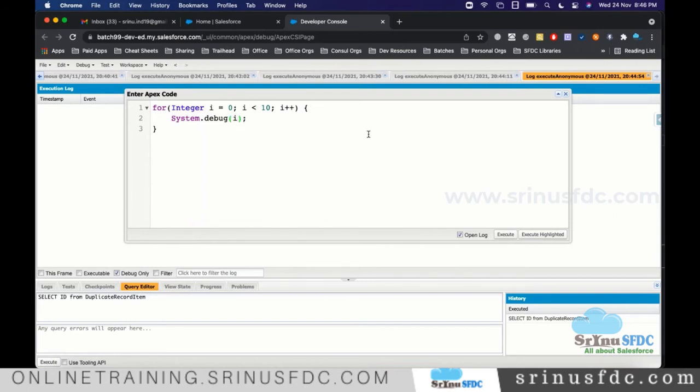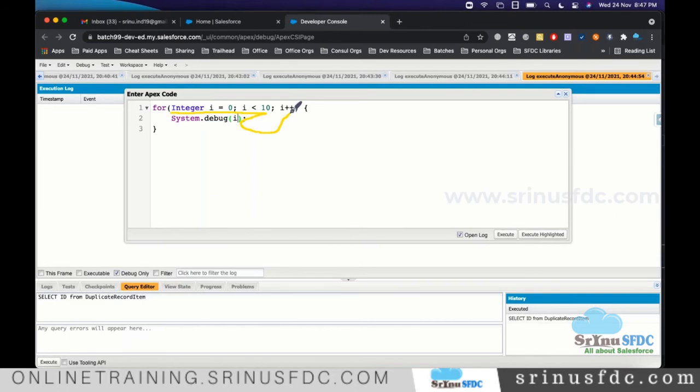So how will it work? First it will execute this, only one time. So i equal to 0, and later it will check the condition: 0 less than 10. Yes, it will enter inside and execute this part. Later it will increment this value.